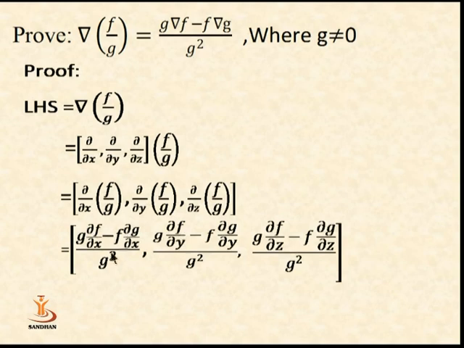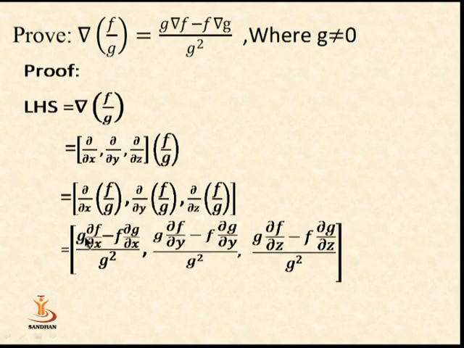We can see that here 1 upon g square is common. So first we keep out 1 upon g square as common. Then we have 3 components and they all have a g. So then we keep out g as common.